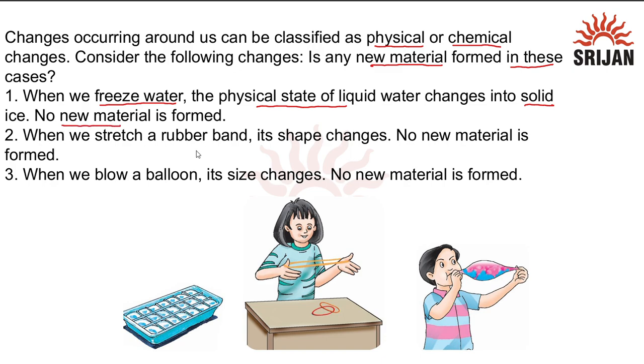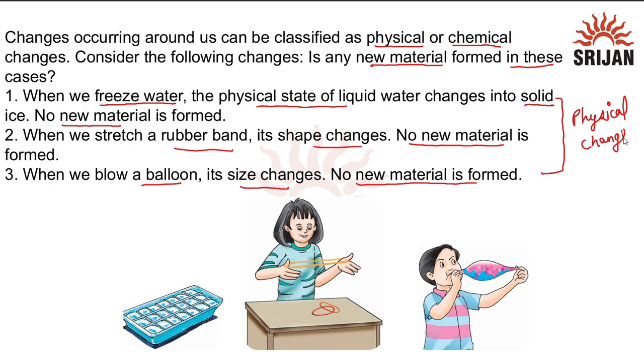Second is when we stretch a rubber band, the shape changes but no new material is formed here also. And third, when we blow a balloon, its size changes but also no new material is formed. Now we know the changes in which no new material is formed are examples of physical changes, right? You can see here freezing of water, stretching of rubber band, inflating a balloon. All of these are physical changes.